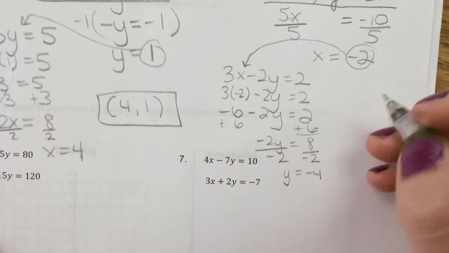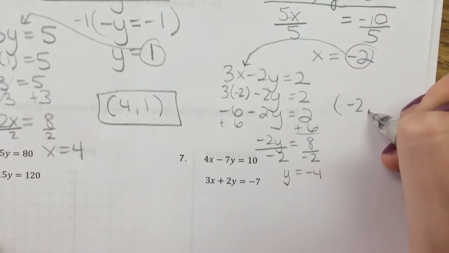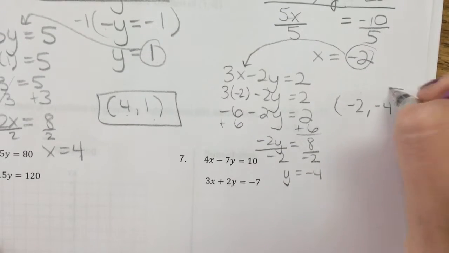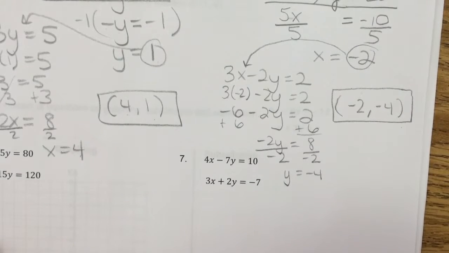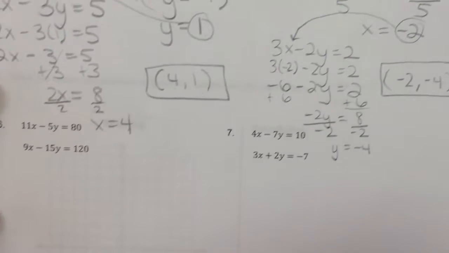Now I have x and y, so I can write my solution, or point of intersection, as a point, negative 2 comma negative 4. Let's look at number 6.